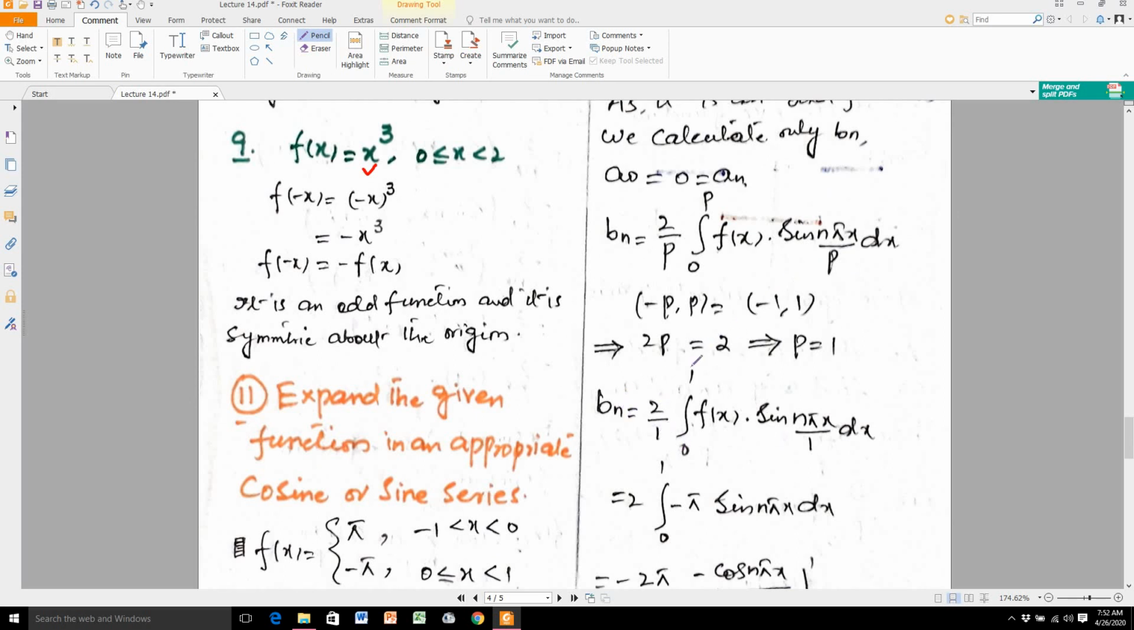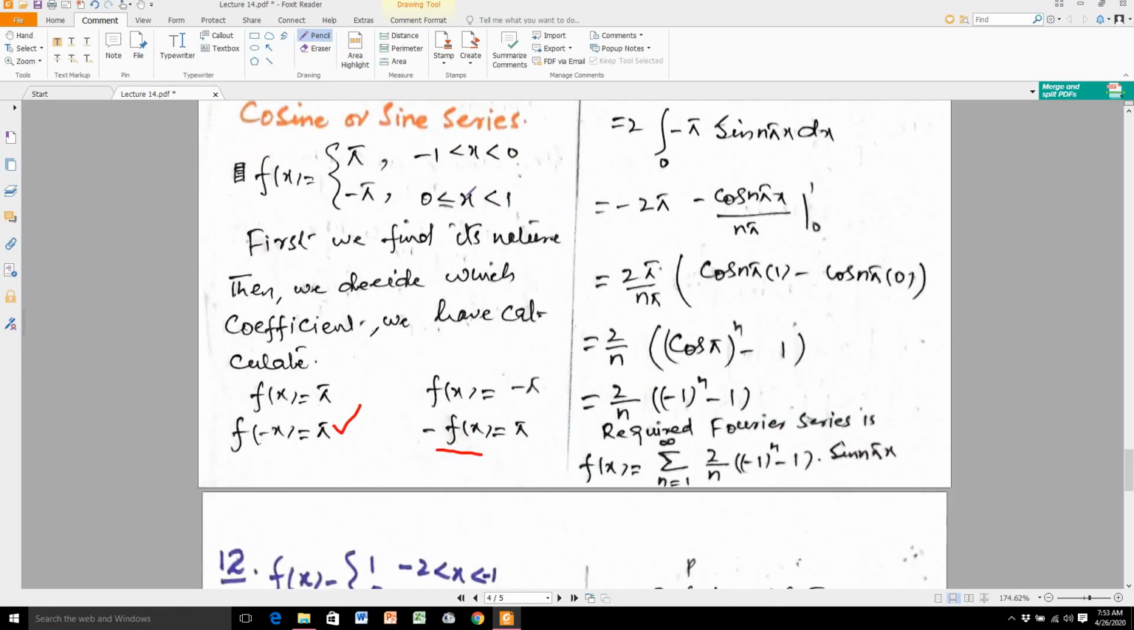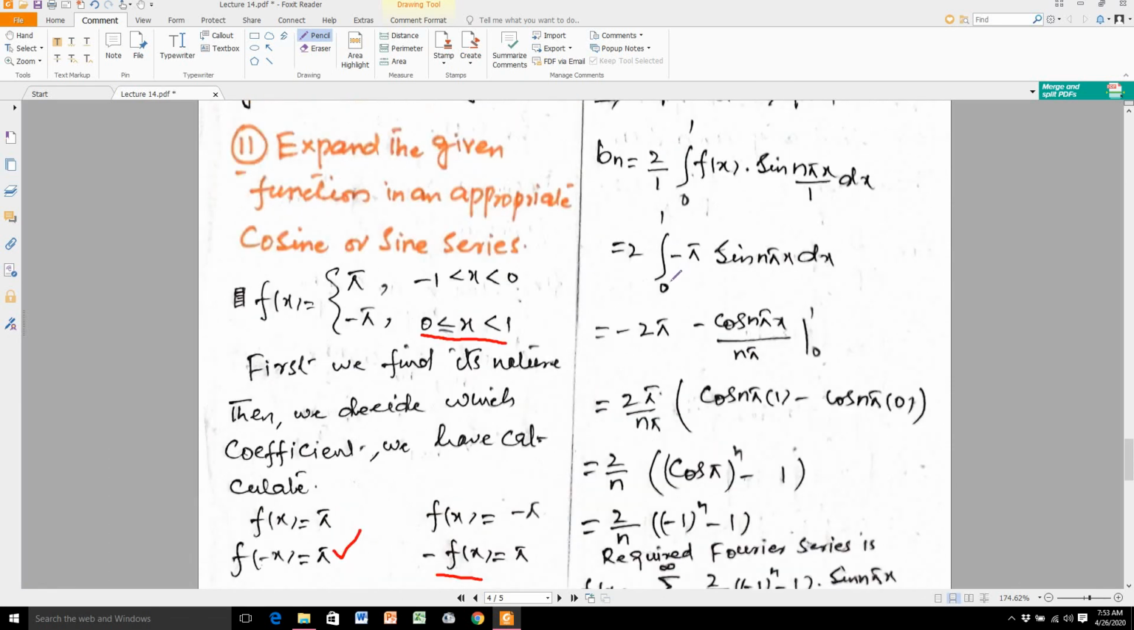Bn is equal to 2 over 1 from 0 to 1, f of x sine n pi x over 1 dx. Now one important thing to keep in your mind: your interval is 0 to 1, your positive interval. You take the value of the function in this interval. Our integral is from 0 to 1. What is the value of the function? That is minus pi.